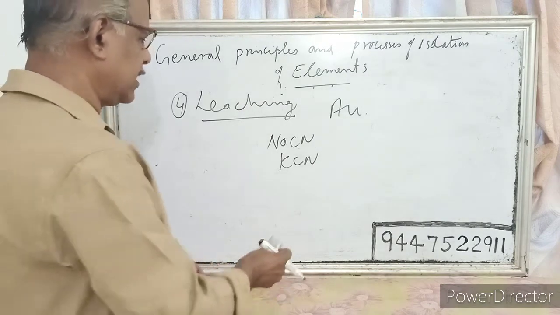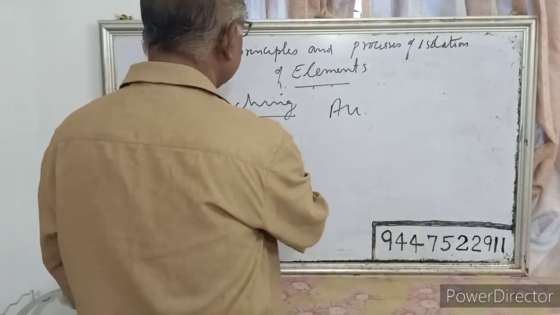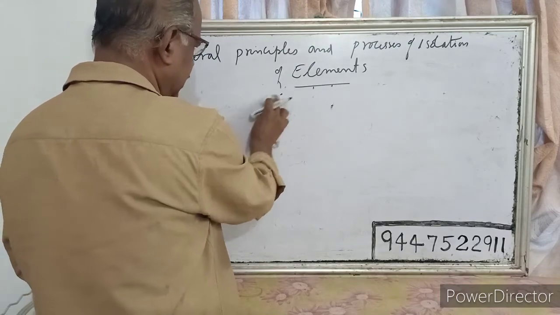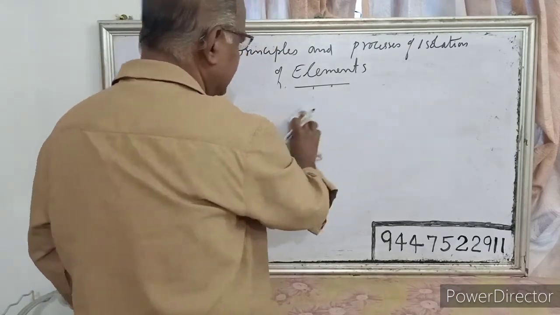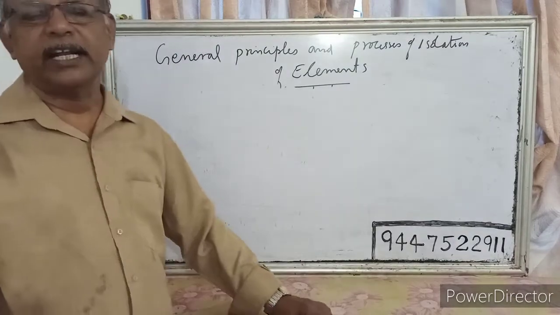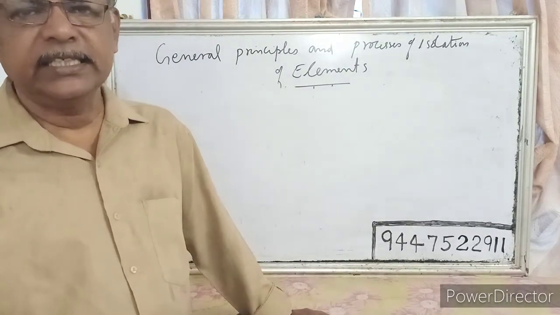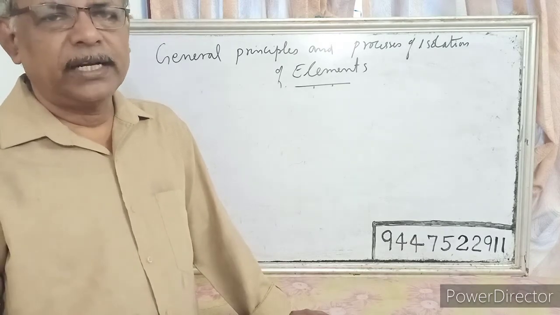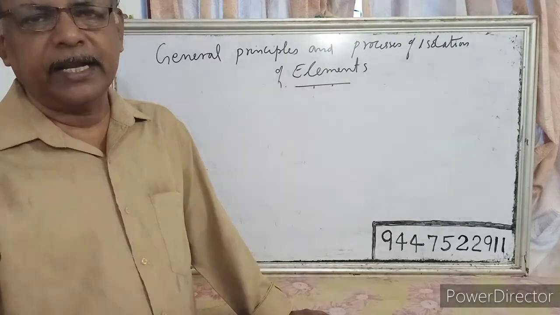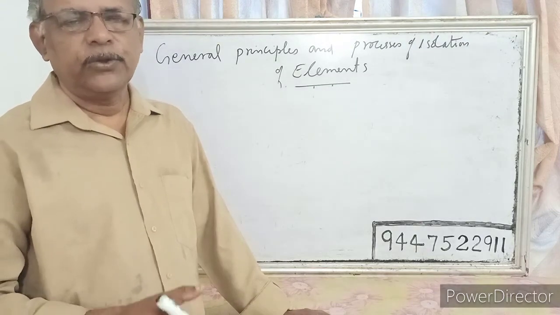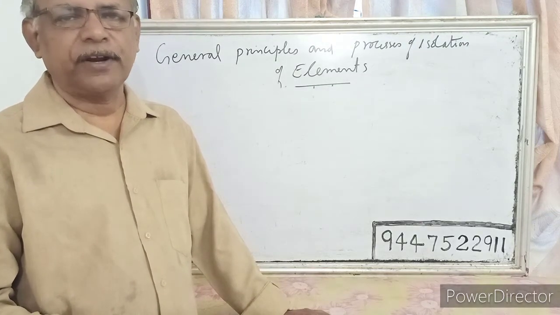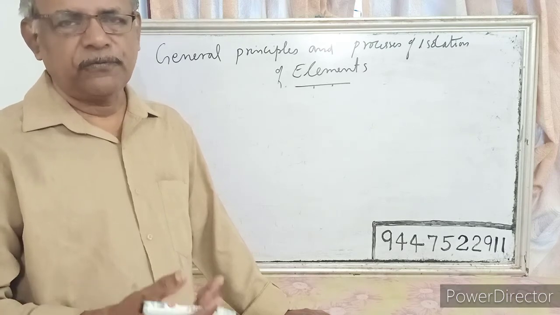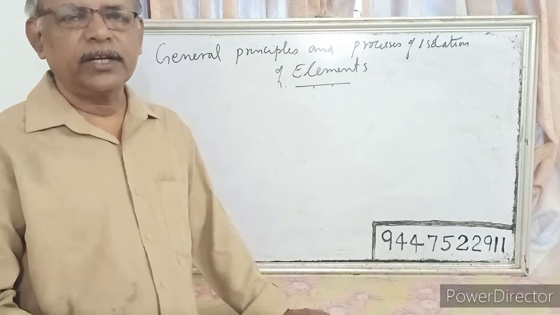So these are the concentration processes. Which are the concentration processes? One by washing in a current of water, the second by magnetic separation, the third by flotation method, and fourth by leaching. After removing the impurities, the ore particles may sometimes be carbonates or sulfides. You can obtain the metal only from the oxide ores by using reducing agents. So for that purpose, we are doing two processes.